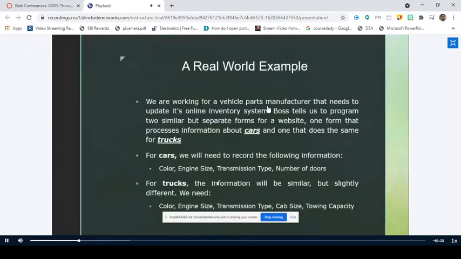So we'll see a real-world example where we'll see the concepts that are supported by object-oriented programming. By looking at different scenarios of this particular real-world example, we can understand how object-oriented programming is going to meet the requirements of developing real-world objects, and how it is going to overcome the difficulties that we come across in procedure-oriented programming.